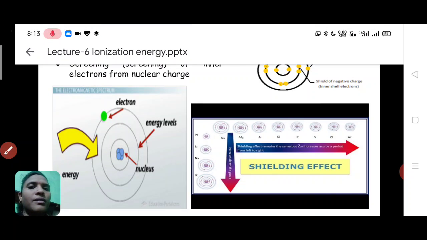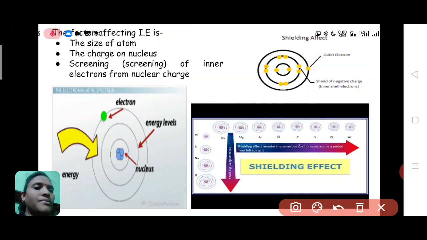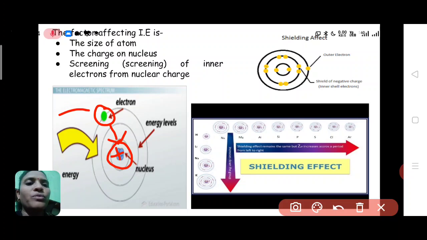Okay, clear? If this nucleus is highly positively charged, then due to this high attraction, the energy required to remove this electron will be very high.